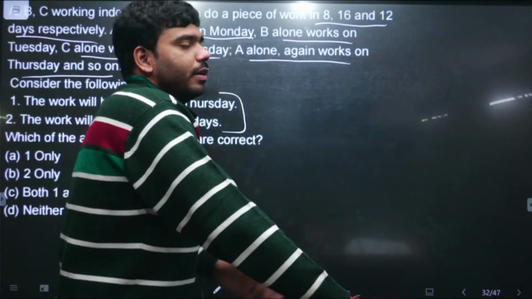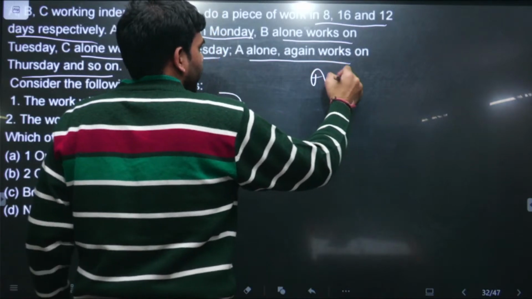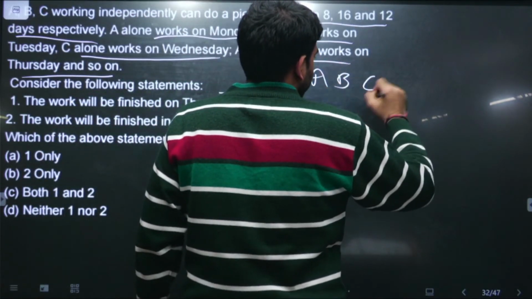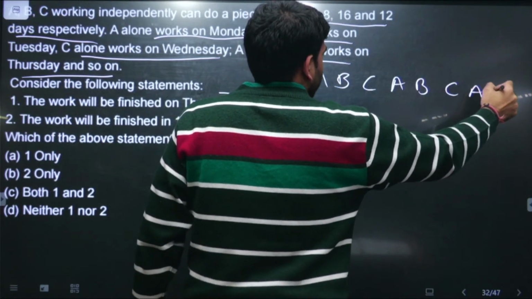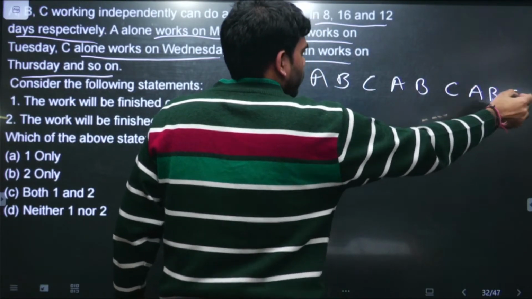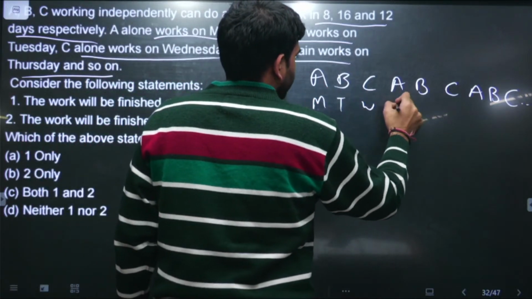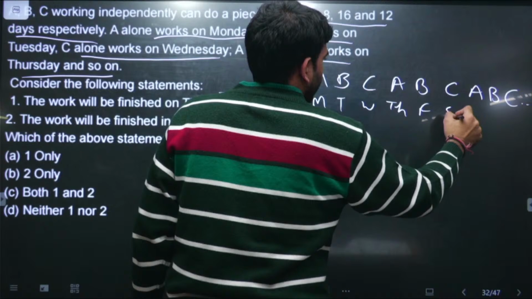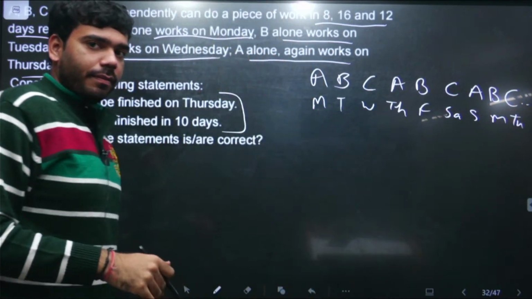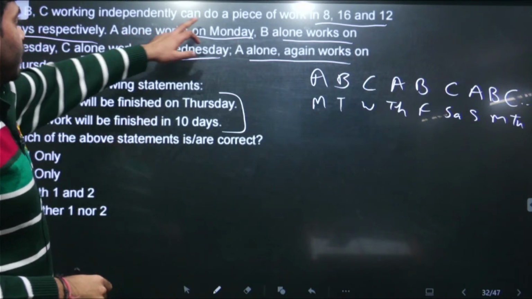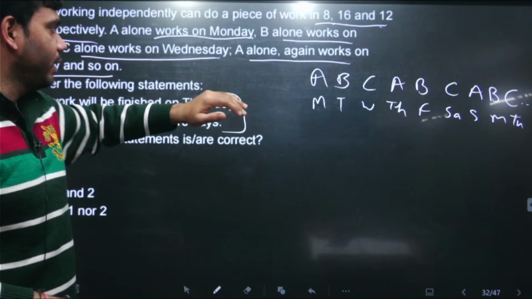So it means alternately all three people are working. First A is working on Monday, then the next day B is working, then the next day C is working, then A again, then B, then C, and so on. This is how it is going. Monday, Tuesday, Wednesday, Thursday, Friday, Saturday, Sunday, Monday, Tuesday, and so on. This is how they are working. And it is given that they can complete the work in 8 days, 16 days and 12 days. And then we need to find this thing.